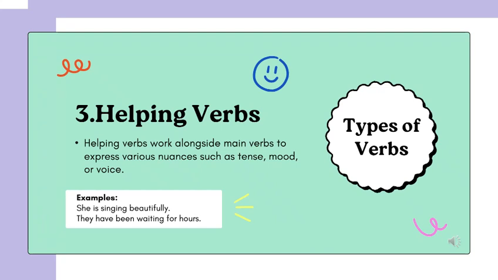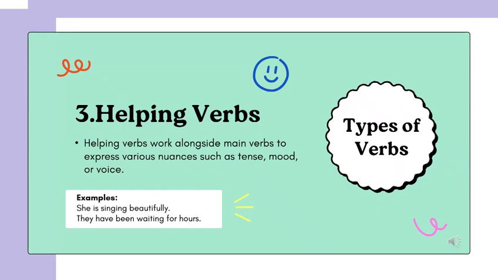Helping verbs. Helping verbs work alongside main verbs to express various nuances such as tense, mood, or voice. For example, she is singing beautifully. Helping verb is. Main action verb is singing. The helping verb is helps the main verb singing to show that the action is happening right now. So is does not do any action by itself. It supports the main verb.